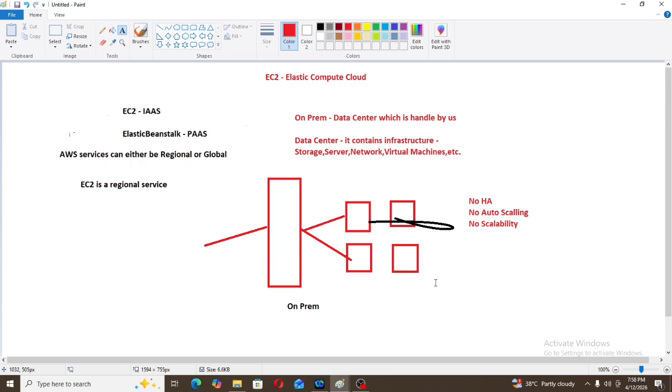Now we are going to deploy our Java application on the servers. AWS provided us the elastic load balancer. We have created the elastic load balancer here. This is our elastic load balancer.